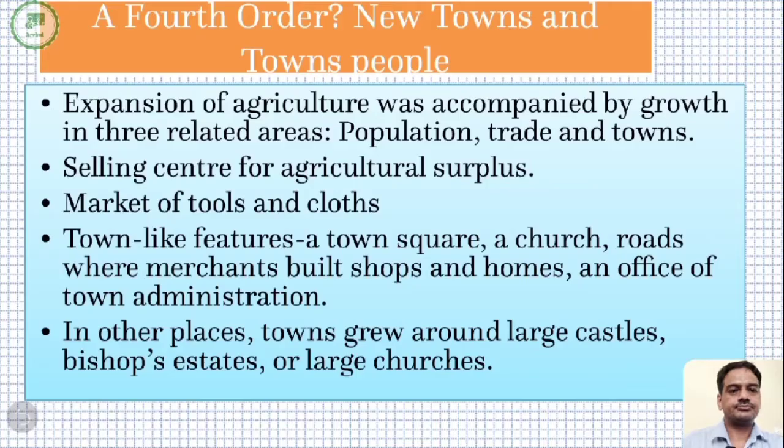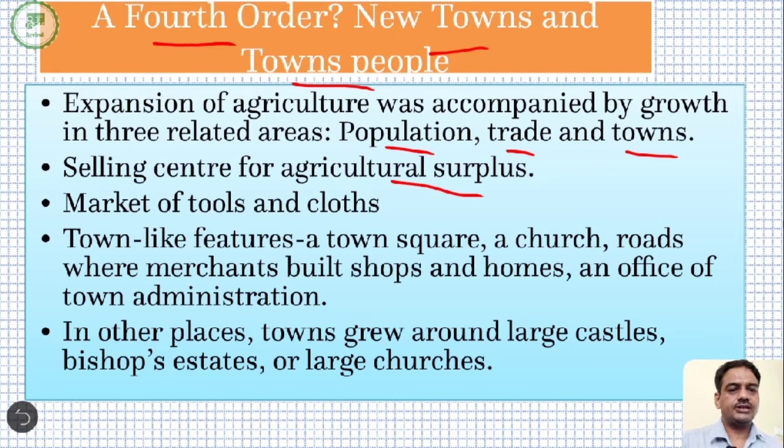Now, what other changes took place after agricultural production increased? Another order also emerged, the middle class, and it was known as the fourth order. New towns were set up, and the people now lived in towns. Expansion of agriculture was accompanied by the growth of three related areas. First is population, second was trade, and the third was the town. Selling centers for agricultural surplus.